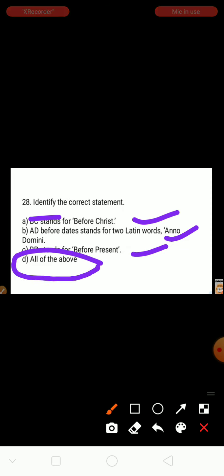This statement is also correct. And BP stands for before present. This statement is also correct, but nowadays we are not using it. So BC stands for before Christ, AD stands for Anno Domini, BP stands for before present. All three statements are correct here. The correct answer is all of the above.